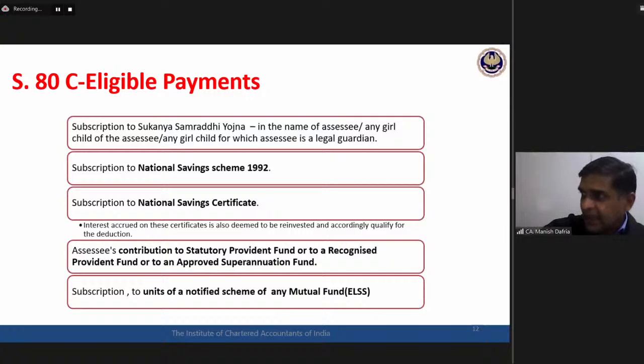Okay. Another query, in a case of ELSS sold before 3 years, then what will be the treatment? Okay, ELSS, Equity Linked Savings Scheme. You are subscribing to that scheme, 80C deduction is available. Then you need to hold on to these units for minimum 3 years. If you liquidate these units before completion of 3 years, then whatever deduction you have claimed earlier, that will become cancelled, that will get added to your taxable income as your income from other sources. Okay, Sumit, again from Jaipur. Fine, eligible payments.